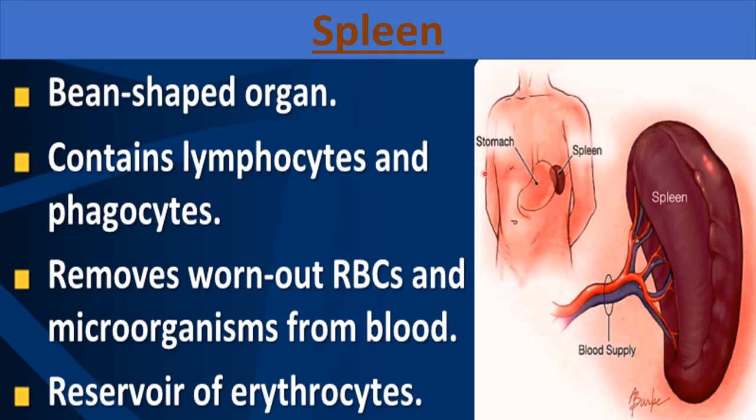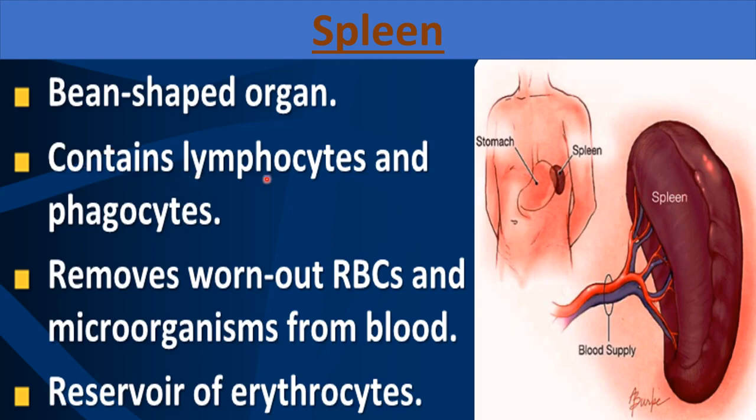Now the next secondary lymphoid organ is the spleen. Here you can see the position of the spleen. This organ present here is the spleen. It is present in our chest region, and this is a bean-shaped organ. You can see in the picture, the bean shape is there, right?